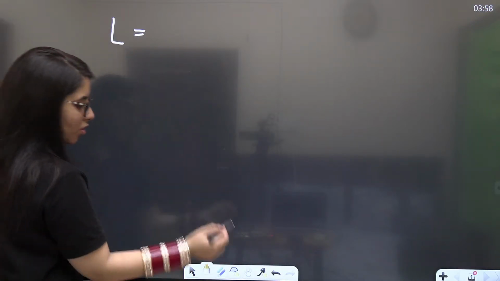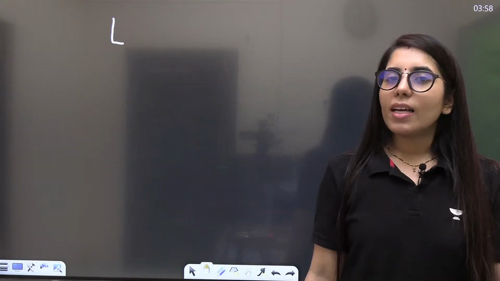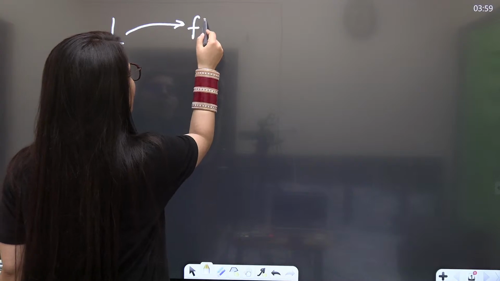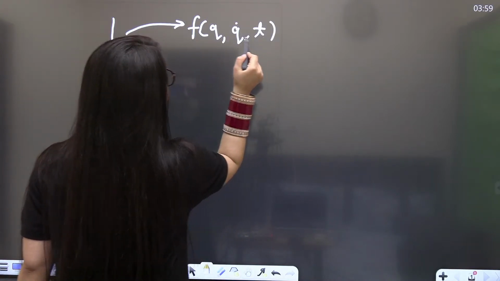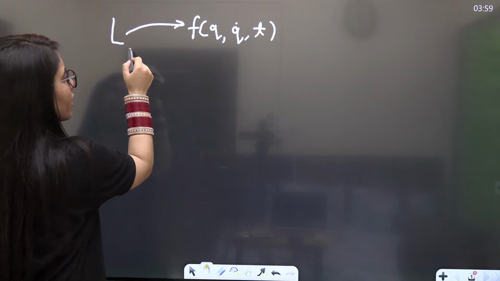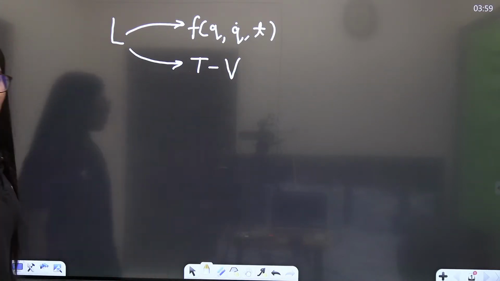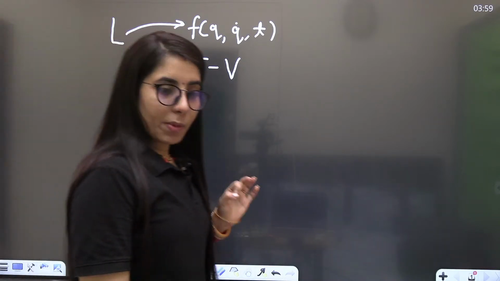Okay, so Lagrangian. About Lagrangian, a few important points are there which everybody needs to know. But what are these important points? Let me just tell you. The first one is Lagrangian is a function of generalized coordinate, generalized velocity and time t. At the same time, if I'm going to talk about the Lagrangian, that's simply going to be kinetic energy minus potential energy.